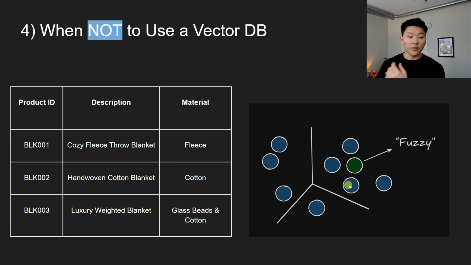But on the other side of things, when we have the vector database, because each of these vectors are placed based on the meaning of their description and their material, the agent will be able to figure out, okay, if I go over here and I pull back these vectors, these are probably fuzzy because I understand that it's cozy fleece or it's hand woven cotton. So that's why there's some extra benefits there, because maybe it's not a word for word match, but the agent can still intelligently pull back stuff that's similar based on the actual context of the chunks and the meaning.